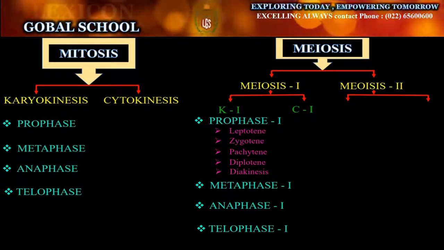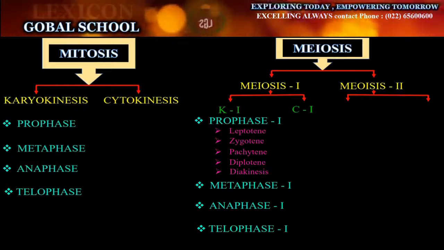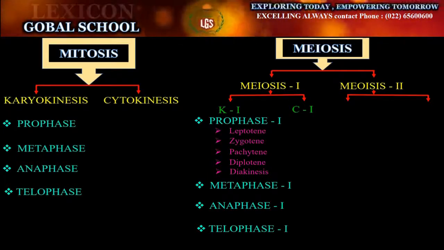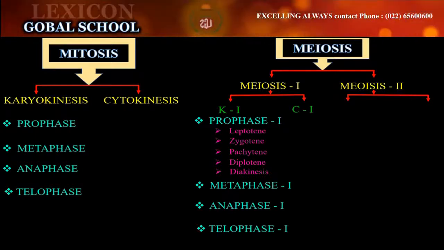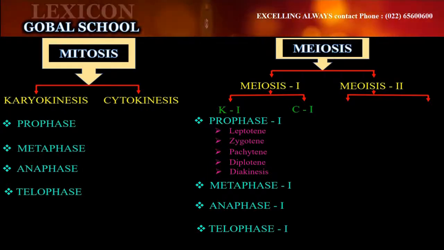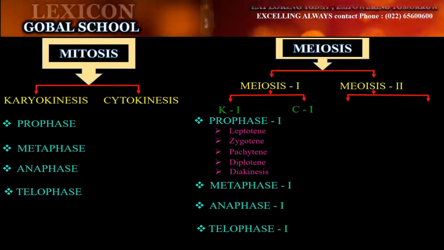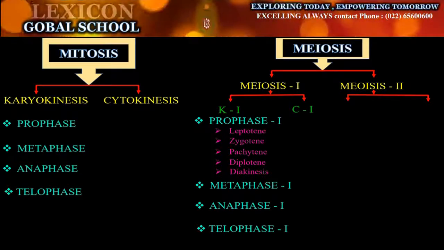Then the same process as mitosis takes place, just as in mitosis you have prophase, metaphase, the same process takes place. But we'll be studying the 5 stages of prophase in detail in the next slide. Try to understand that meiosis has 2 stages, meiosis 1 and meiosis 2, since we have 4 daughter cells as the end product. Alright. So prophase 1 will be the same as prophase in mitosis.